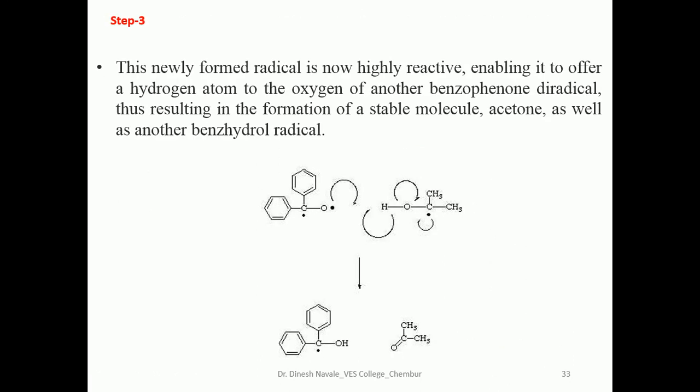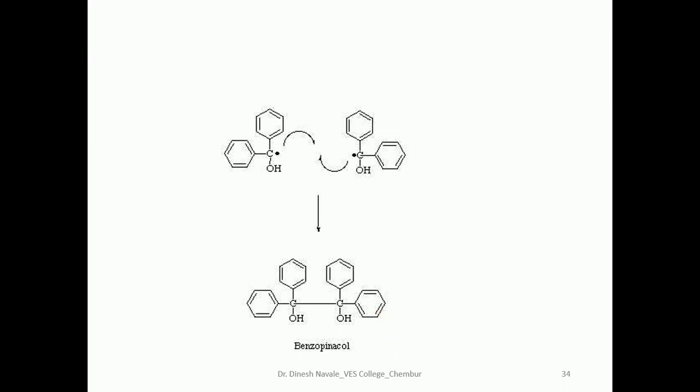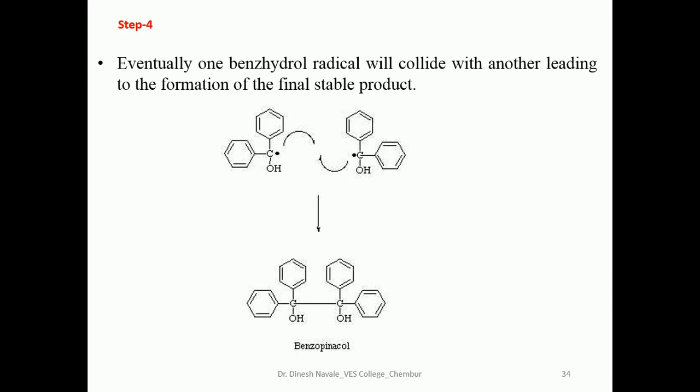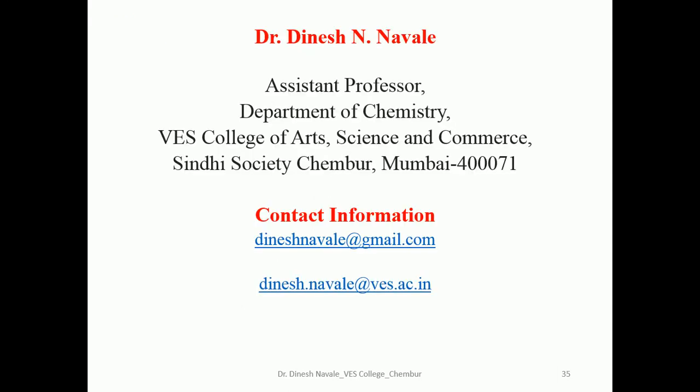In the next step, step 3, as we already discussed, it will give the formation of another. The second molecule of benzophenone will also undergo the same reaction, abstract the hydrogen, and give the formation of the second ketyl radical and acetone as the byproduct. So these are the stepwise explanations. And in the last step, the two ketyl radicals which have been formed will undergo the dimerization type of reaction and give the formation of benzpinacol as the product. So this is what we have to discuss from the photochemistry.